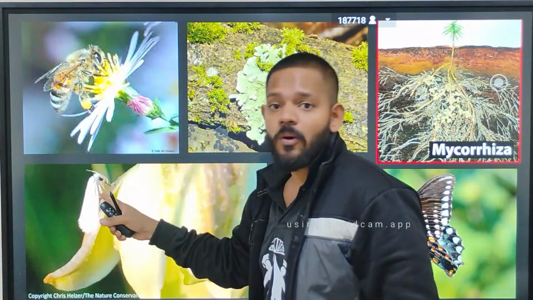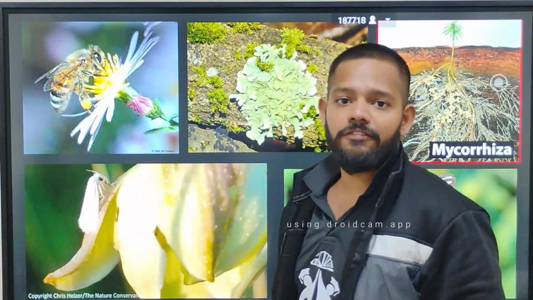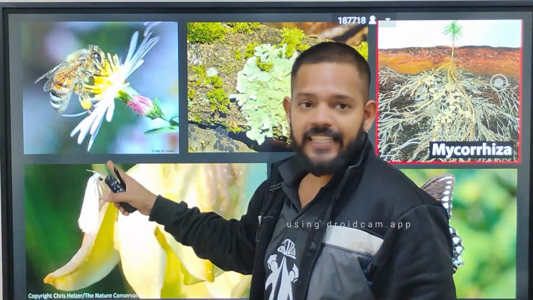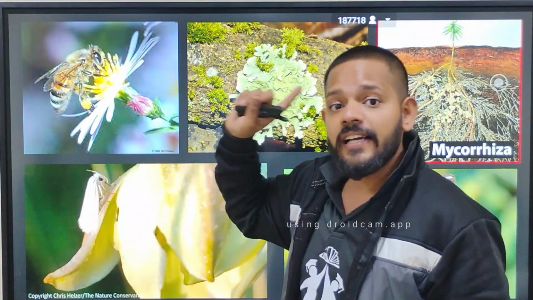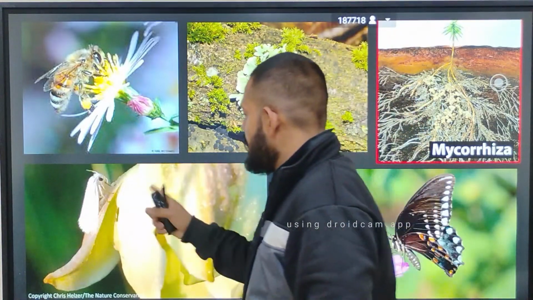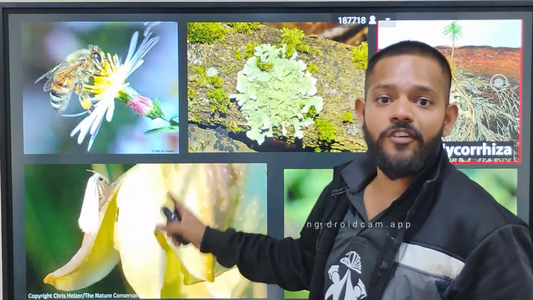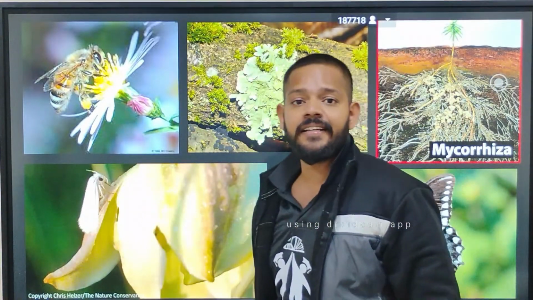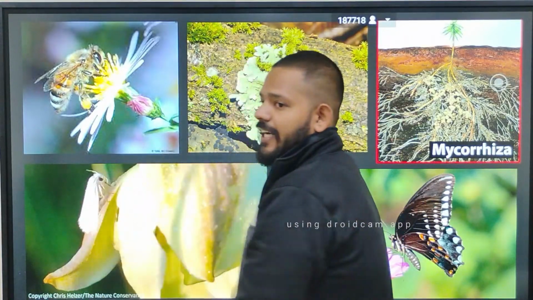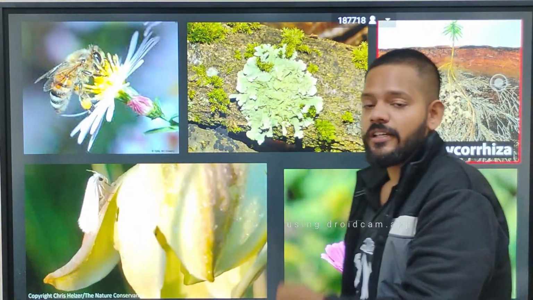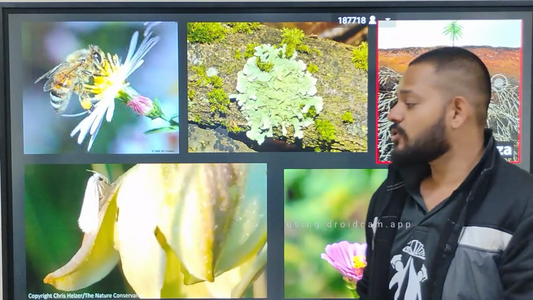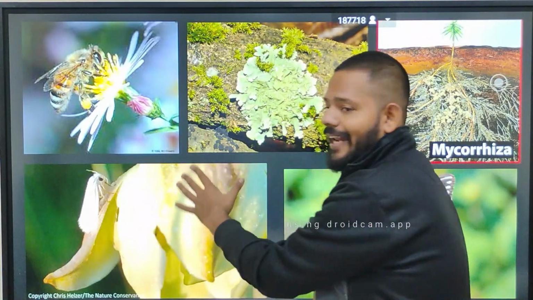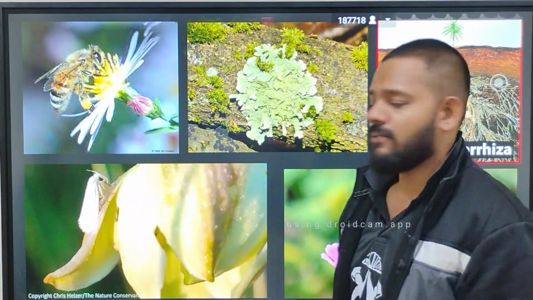And this is the main and most important example of mutualism, which you can also study in the biodiversity chapter: the Pronuba moth and the yucca flower. If one species gets extinct, the other automatically goes extinct. That is an example of co-extinction in the chapter on biodiversity. But in this chapter you see it in the form of mutualism, because both are dependent on each other. If this insect is not present, then who will pollinate the yucca plant? And if the yucca plant is not present on earth, then where will this moth lay its eggs? So this is a classical example of mutualism.